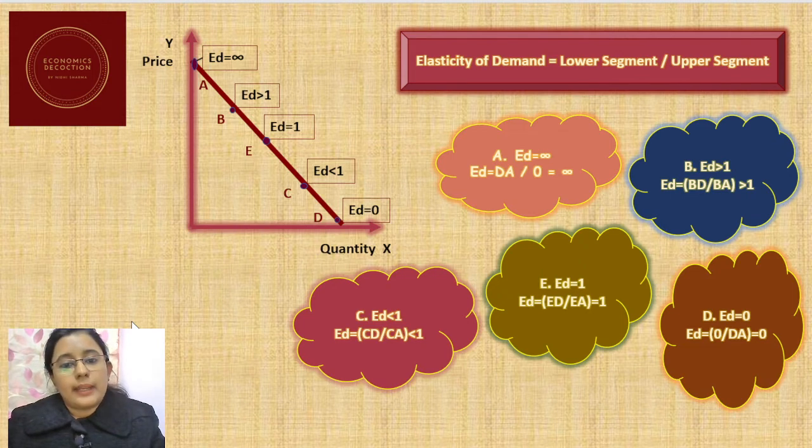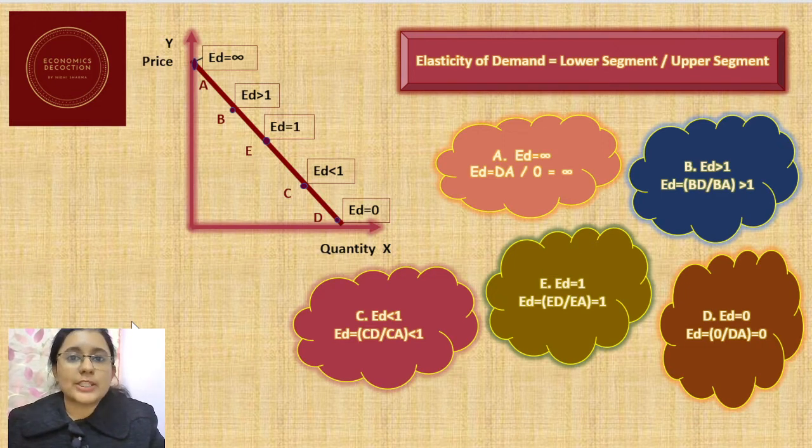And A to D shows us a downward sloping straight line demand curve. At point A, the value of elasticity is equal to infinity. That means it is a perfectly elastic demand. In case of a straight line demand curve, the value of elasticity of demand can also be calculated as lower segment by upper segment.